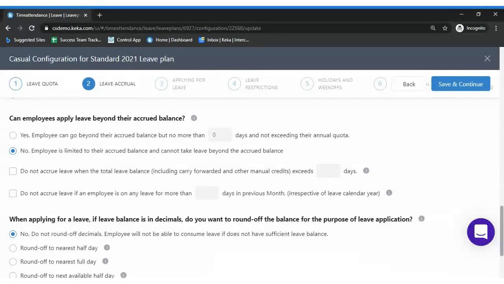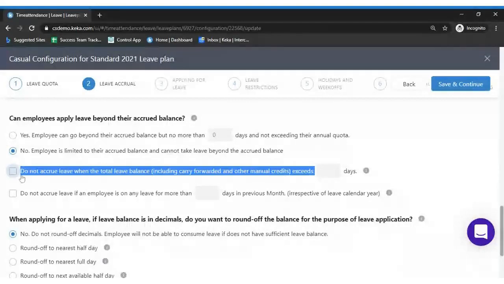Okay, let's assume 20. In that case, you are saying that leave accrual should not happen for more than 20 days. If you have any such setting in a policy, you need to enable this option, which is do not accrue leave when the total leave balance is 20.